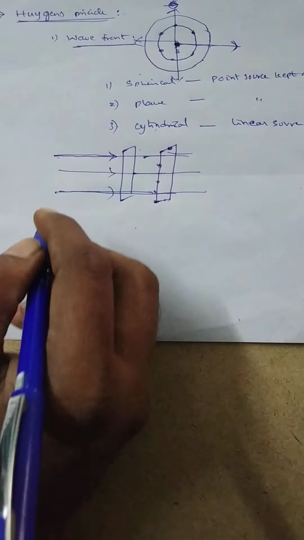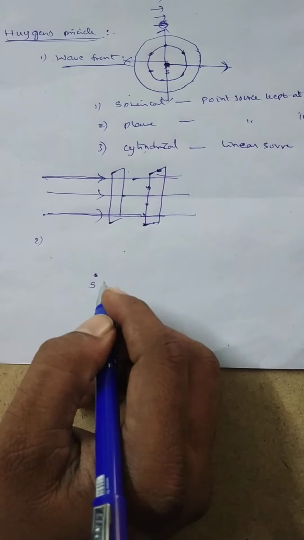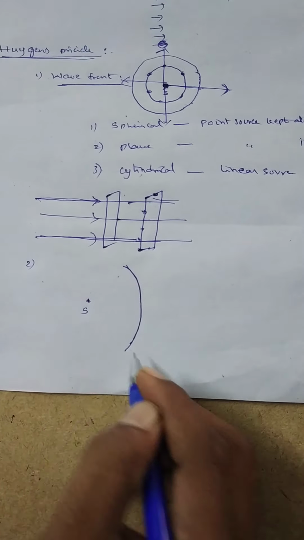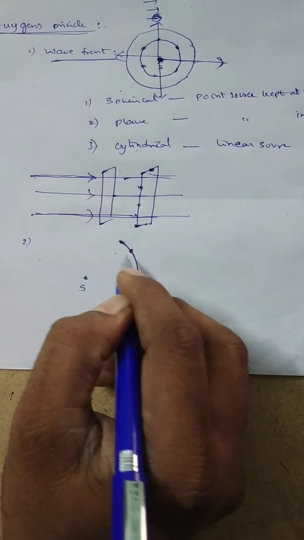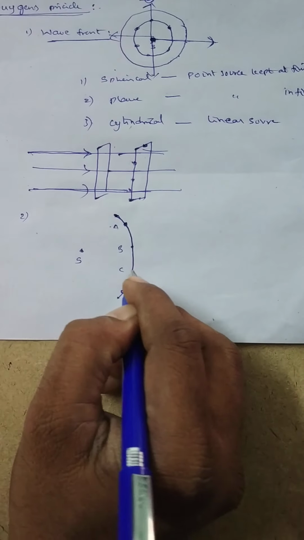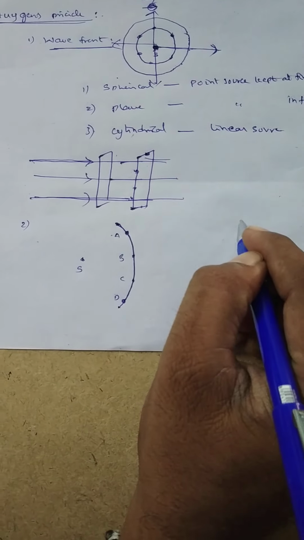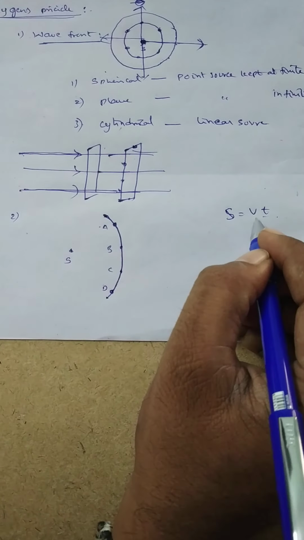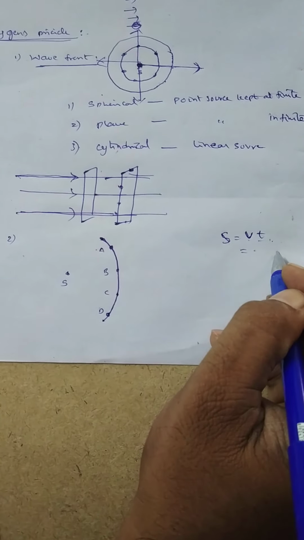Next one, how do we construct a new wavefront after a time of t seconds? Suppose here S is a point source and this is a primary wavefront at any instant. It is a primary spherical wavefront. This is a part of the spherical wavefront. On the spherical wavefront, let us consider some points like A, B, C and D. These are the 4 points. From this instant, the distance traveled by the light is equal to V into t after a time t seconds, where V is equal to the speed of the light in the medium. Suppose this is equal to Vt, say it is 10.